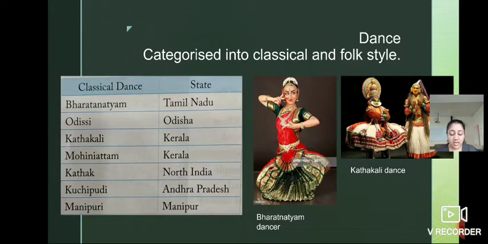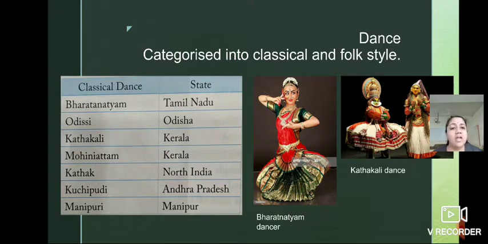Classical dances were earlier performed in the temples as a form of worship or in courts for recreation. Isn't it? In the olden time or ancient period, classical dances were performed in the temple at the time of different festivals. Why?